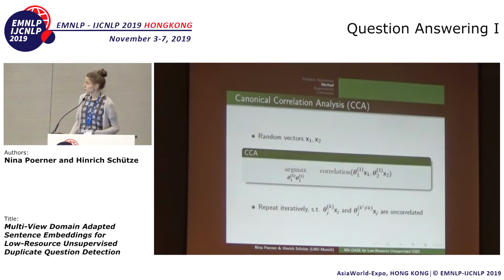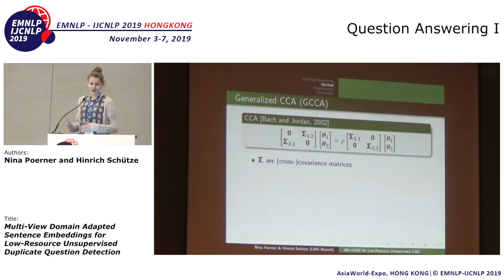So let's briefly review canonical correlation analysis, or CCA. In CCA, we assume that we have two random vectors, x1 and x2, and we're looking for two vectors, theta1 and theta2, that maximize this correlation term. And usually we will repeat this process iteratively, such that the projection that we get at iteration k is uncorrelated from all previous projections.